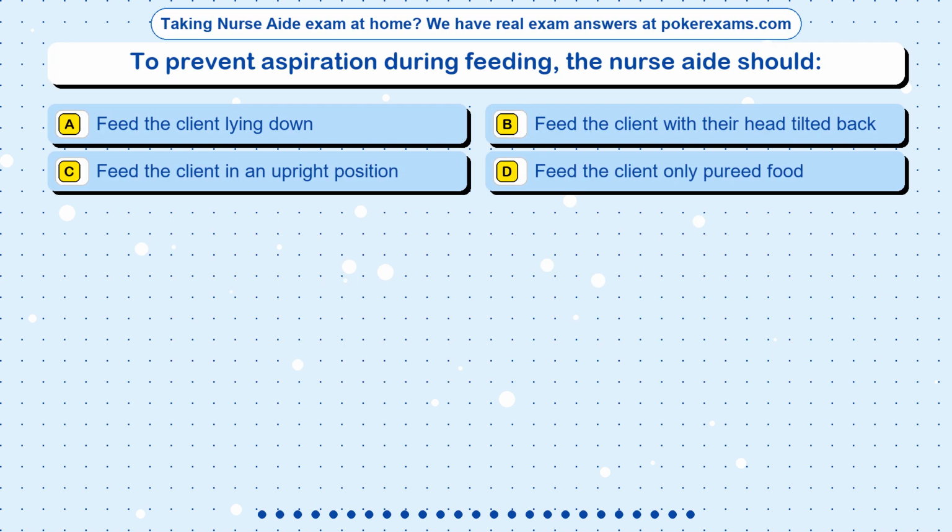Question 1. To prevent aspiration during feeding, the nurse aide should: Option A. Feed the client lying down. Option B. Feed the client with their head tilted back. Option C. Feed the client in an upright position. Option D. Feed the client only pureed food.